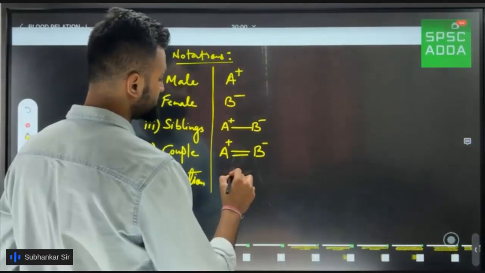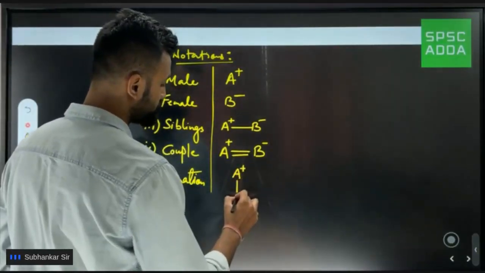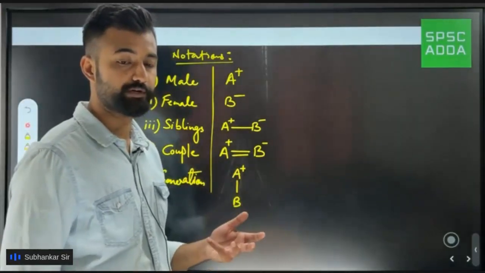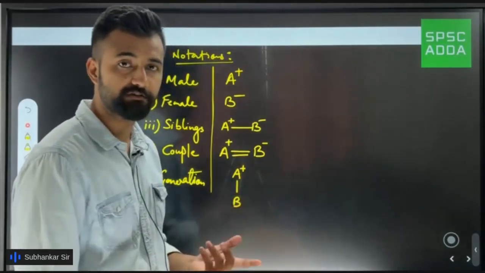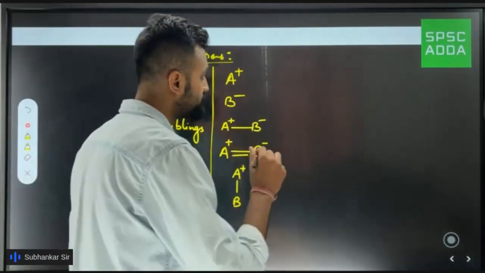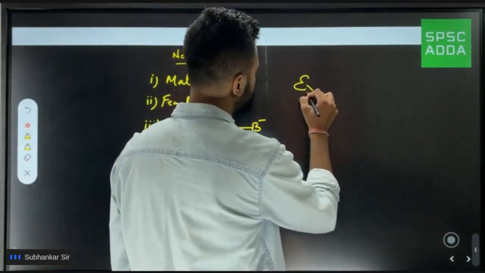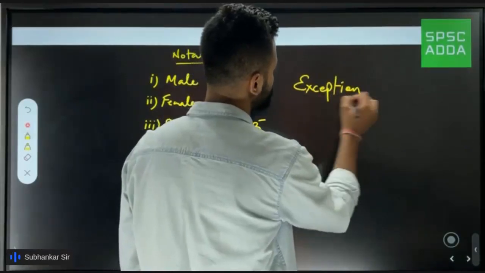Then obviously, suppose I say A is the father of B. So B would come at the bottom. So this generation gap shows the relation between a son or daughter or whatever, because see, B's gender is unspecified, so we don't know the gender. So one exception that we must follow while solving a blood relation question is what?